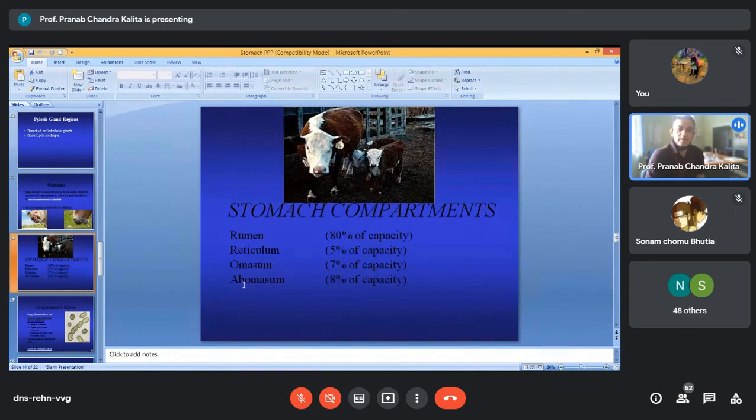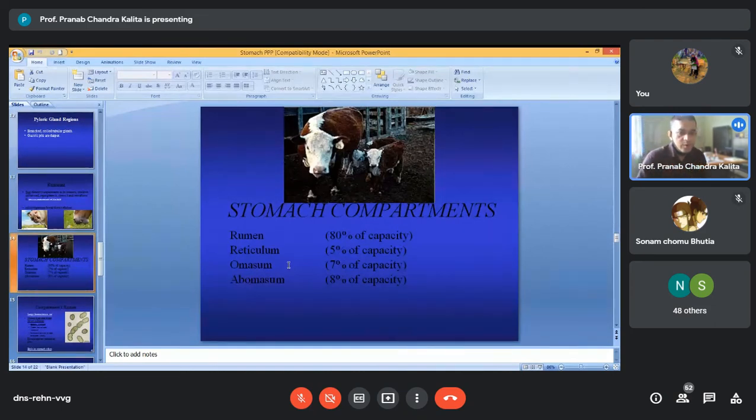The abomasum is clearly a glandular region of the stomach, with the cardiac, fundic, and pyloric gland regions we have discussed. But how do rumen, reticulum, and omasum differ histologically? The lining epithelium in all three is keratinized stratified squamous epithelium.